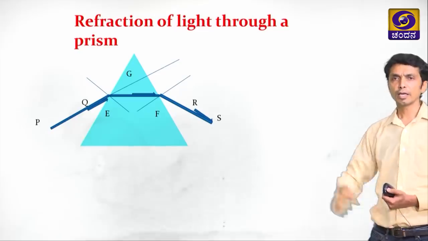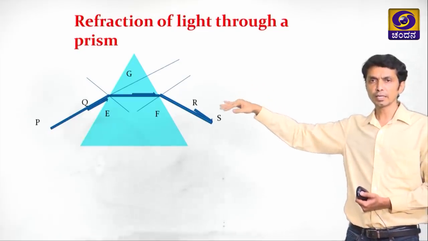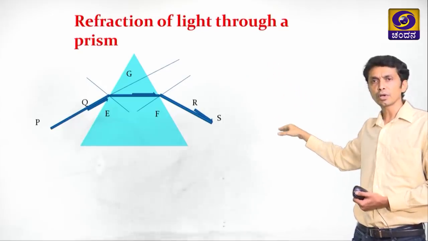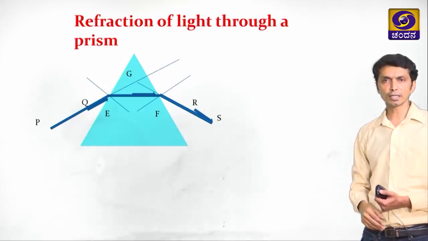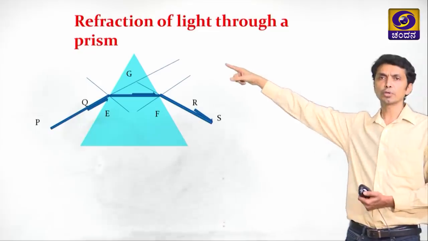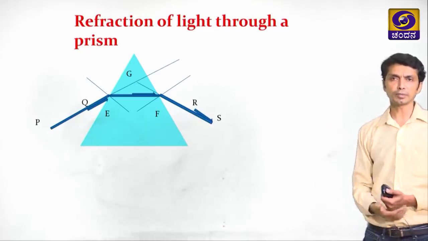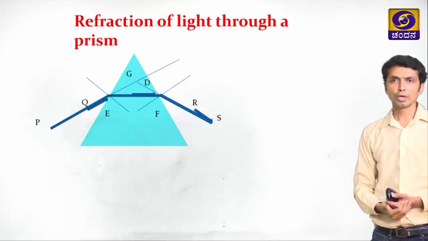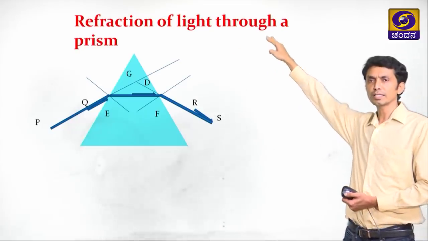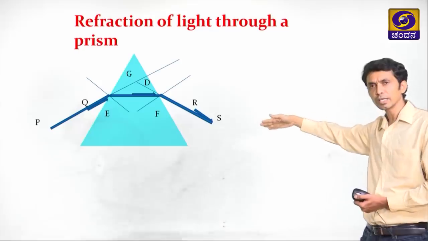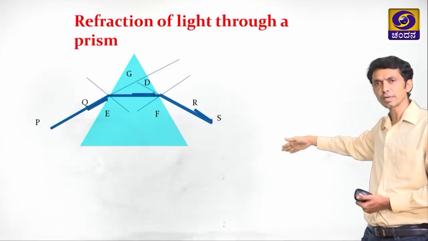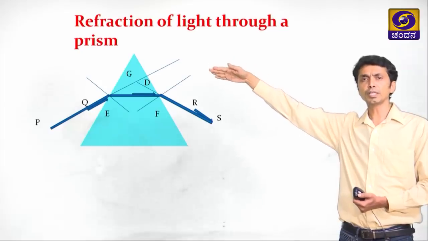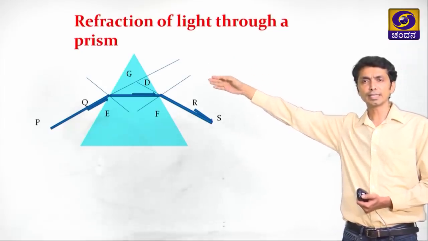If there was not a prism there, the PQ ray would have gone in that direction. We shall also extend this line SR. So, we observe that both of them meet at point G. We shall measure that angle D. This PQ would have travelled in this direction, but now it is travelling in direction RS because of the glass prism and refraction. When we extend this, we get the angle D.